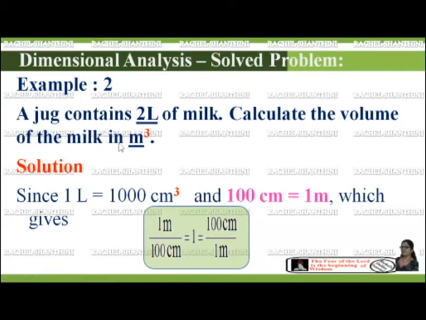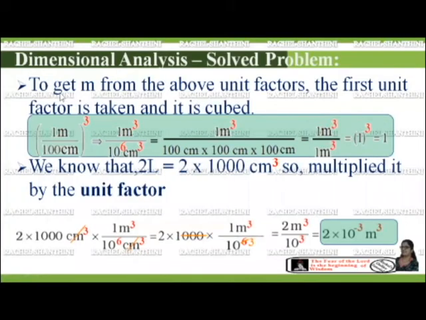Since we need to give the answer in meter cube, we have to take the first unit factor for this problem. To get meter cube from the above unit factors, the first unit factor is taken and it is cubed: 1 meter by 100 centimeter. So when we cube this 100 centimeter, it becomes 10 to the power of 6 centimeter cube. 1 meter cube upon 10 to the power of 6 centimeter cube.